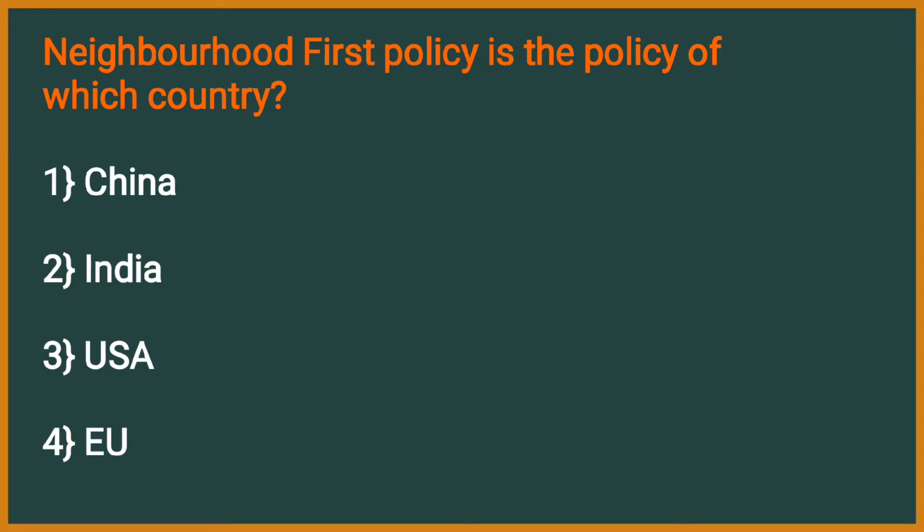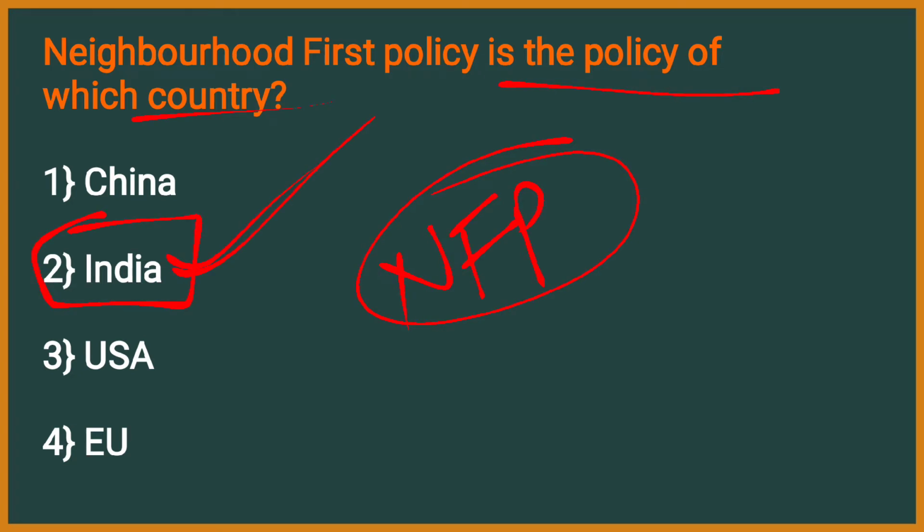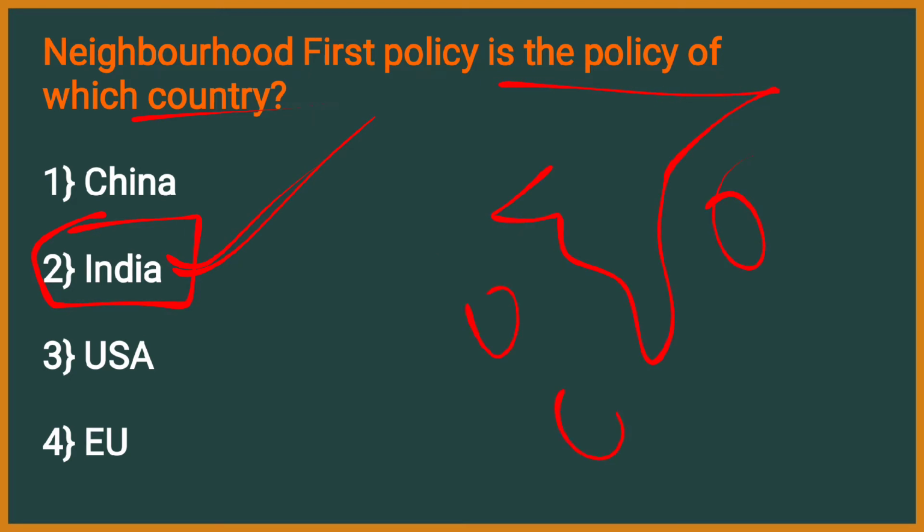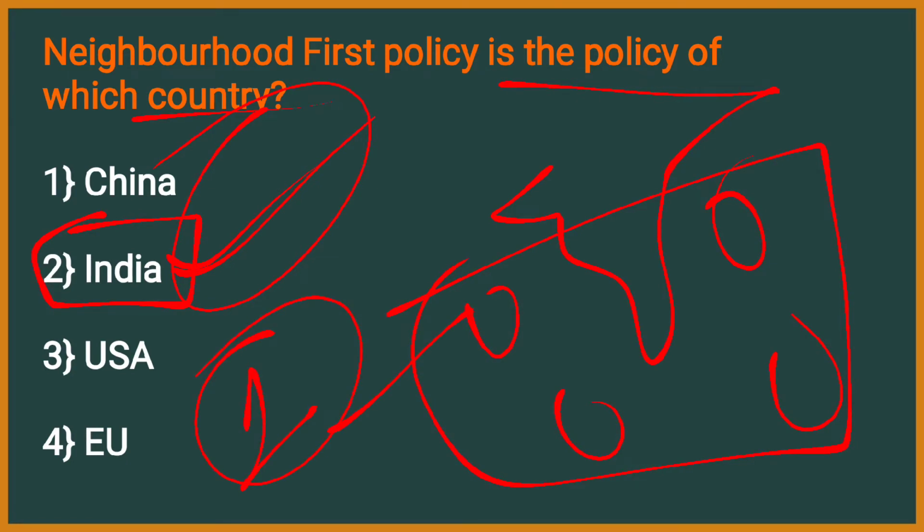Neighborhood First Policy. Neighborhood First Policy is the policy of which country? Is it China, India, USA or European Union? The answer is India. Neighborhood First Policy is followed by India. What does it mean? India is trying to give importance to its neighbors rather than giving importance to Western countries. That's why it is called neighborhood first policy. That is, they are given the first preference.